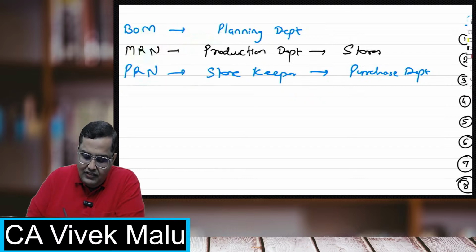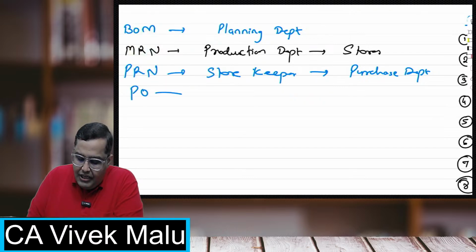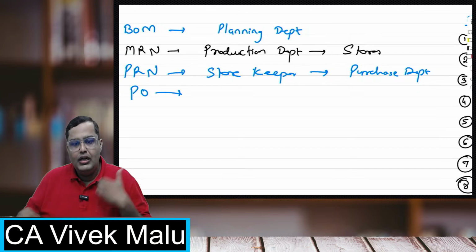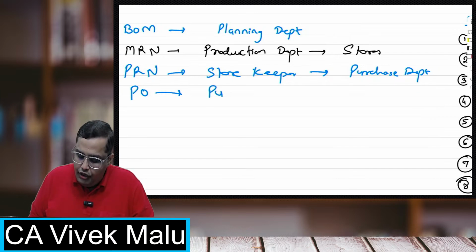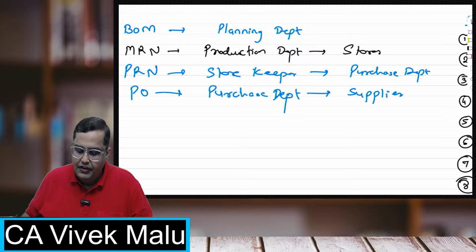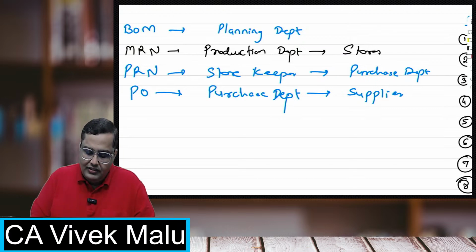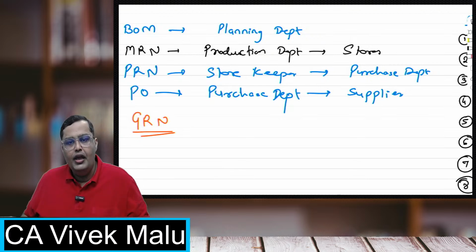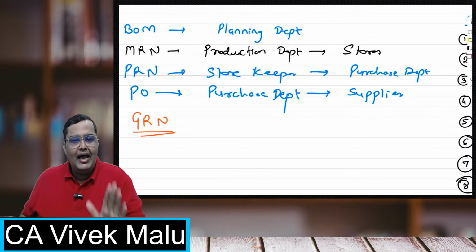Now, what will the purchase department do? It will make a purchase order. The purchase department will call the tenders and select the best one, and place a purchase order. So this is made by the purchase department and given to whom? To the supplier. On the basis of this purchase order, the supplier makes the goods, comes to us with those goods, and we make a goods received note. On the basis of this goods received note, the supplier raises an invoice.